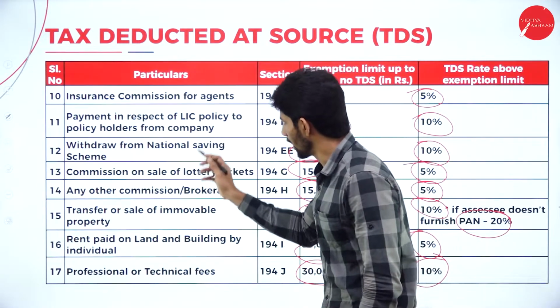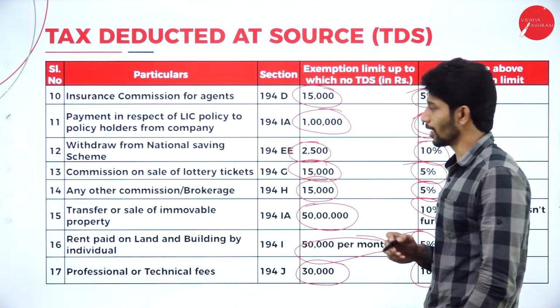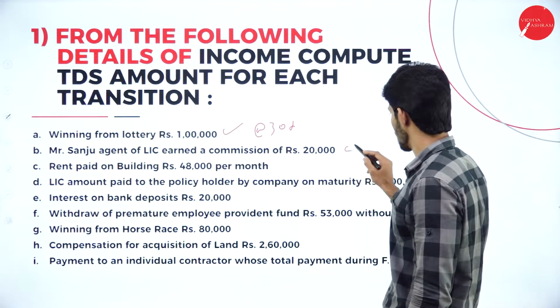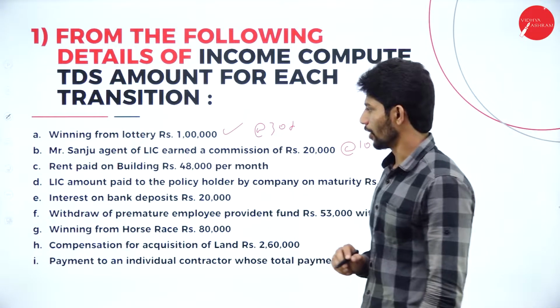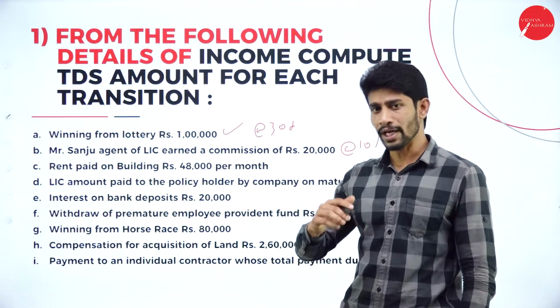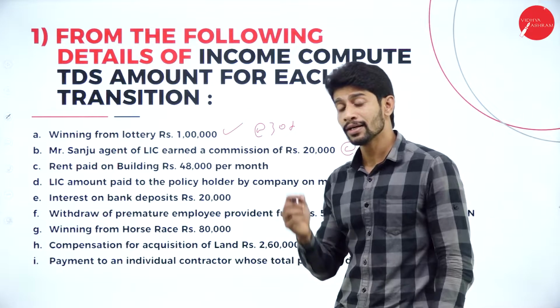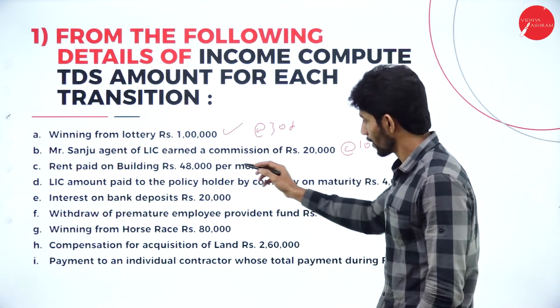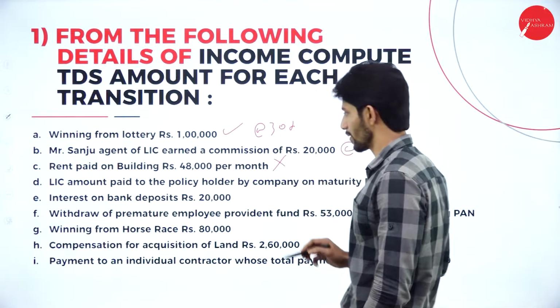Just look into the LIC. Yes, here, how much? 10% is applicable. Next, rent paid on building, rupees 48,000 per month. If rent paid is more than 50,000, then the TDS is applicable. But here rent paid per month is less than 50,000, so no TDS is applicable.